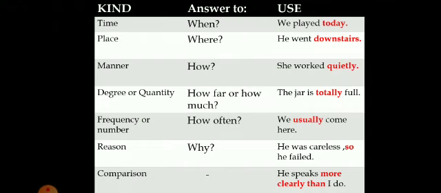We played today. Here today is adverb of time. Then comes adverb of place. It gives us answer of where. She lives here. He went downstairs. Where did he go? Downstairs. Here downstairs is the word which is giving us answer of where. So we have other adverbs also which we can use as adverb of place like here, there, nowhere, near, up, down, everywhere, within, without, etc.